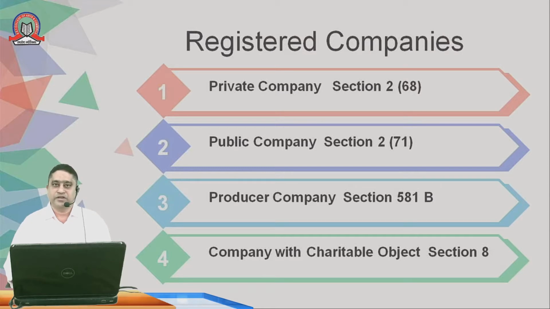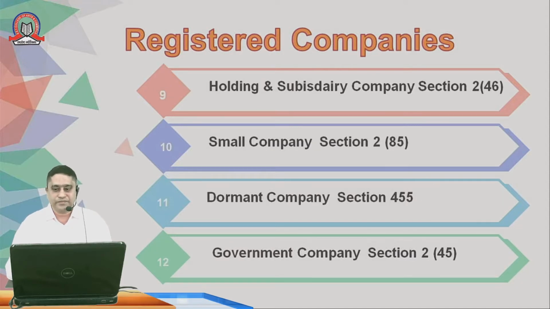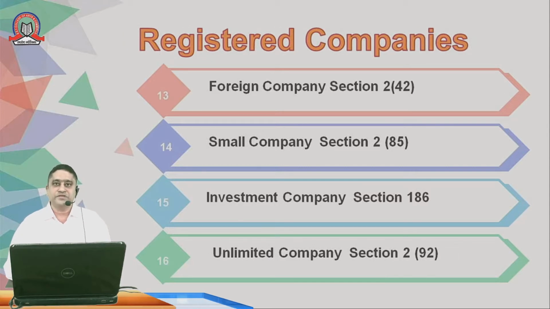The different types of registered companies are as follows: private companies, section 2 subsection 68; public companies, section 2 subsection 71; producer companies, section 581B; company with charitable object, section 8; one person company, section 2 subsection 62; companies limited by shares, section 2 subsection 22; companies limited by guarantee, section 2 subsection 21; associate companies, section 2 subsection 6; holding and subsidiary company, section 2 subsection 46; small company, section 2 subsection 85; dormant company, section 455; government companies, section 2 subsection 45; foreign companies, section 2 subsection 42; investment companies, section 186; and unlimited companies, section 2 subsection 92.